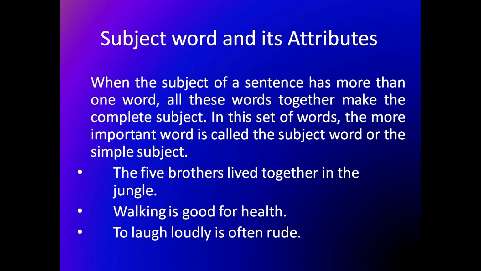Second example is: walking is good for health. So walking will be your subject and the rest will be your predicate. Now in this, walking, we don't have any attributes. We don't have any other word. So here it is a gerund. Walking by itself is a gerund. So here you will not be writing anything else, only walking as a subject word. And in subject also you'll write, if columns are made, in the subject column you'll write walking, and in subject word also you'll write walking only.